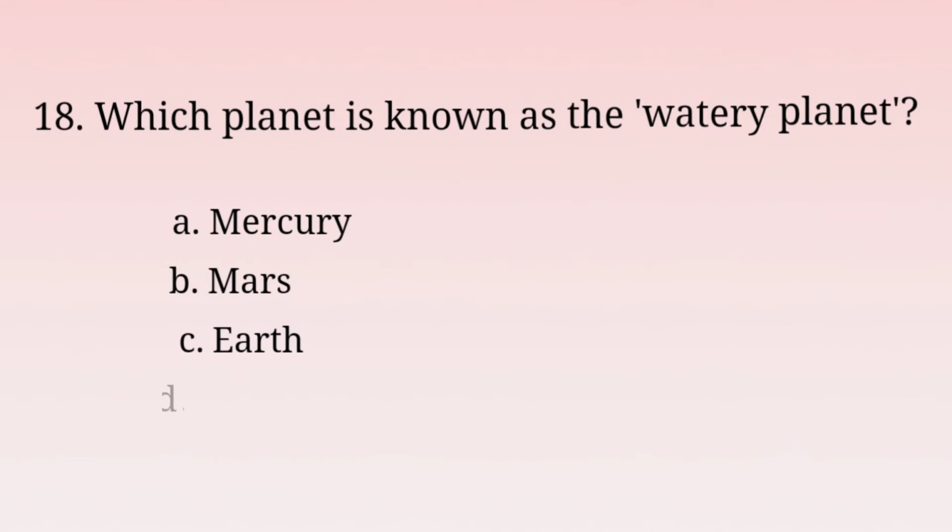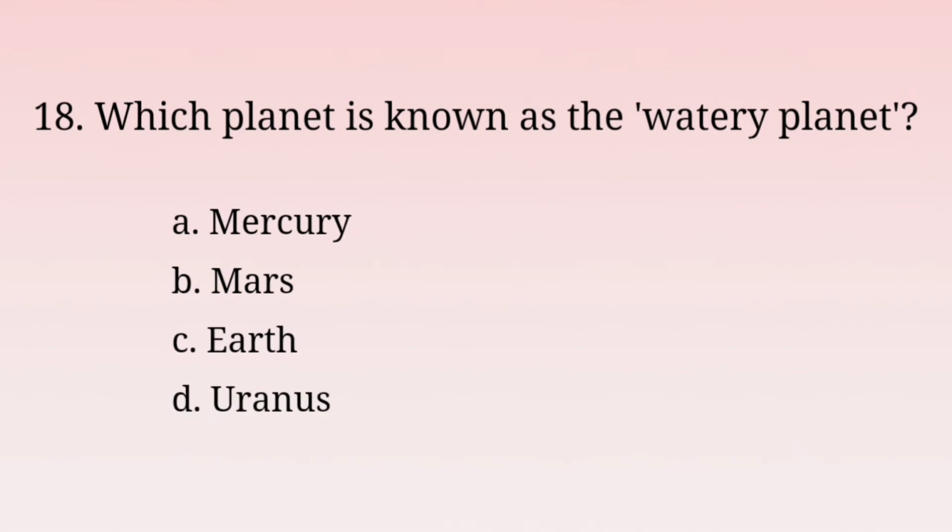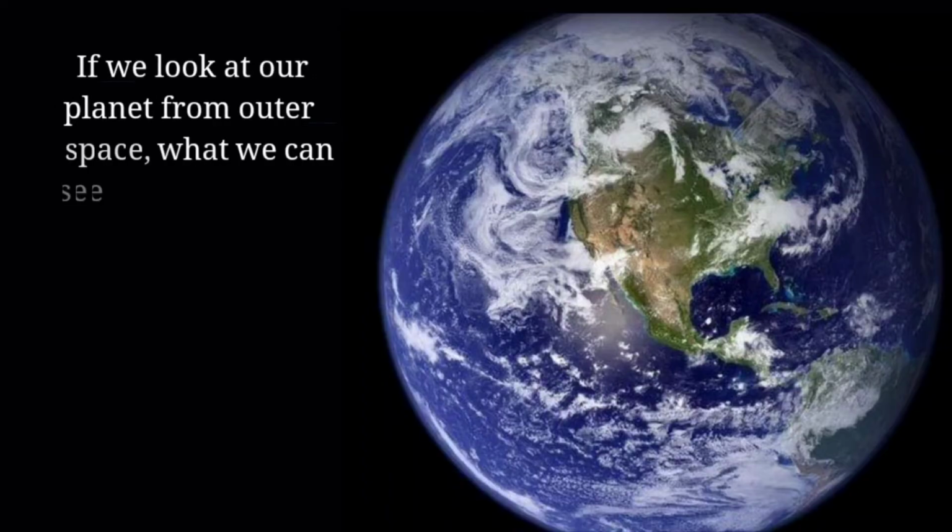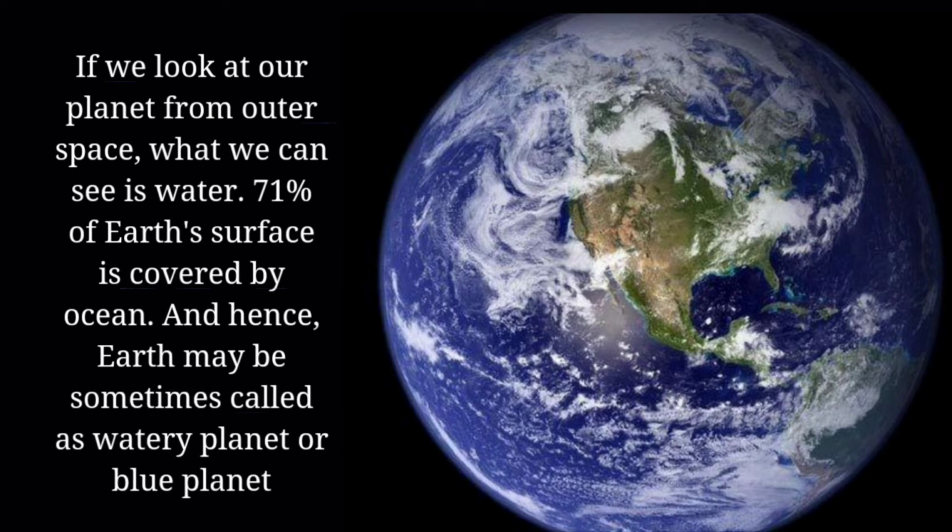Next question. Which planet is known as the watery planet? Options A. Mercury, B. Mars, C. Earth, and D. Uranus. So the answer for this question is very easy. The answer is option C. Earth. Earth is known as the watery planet. If we look at our planet from outer space, what we can see is water. 71% of Earth's surface is covered by water, that is ocean, and hence Earth is sometimes called the watery planet or blue planet.